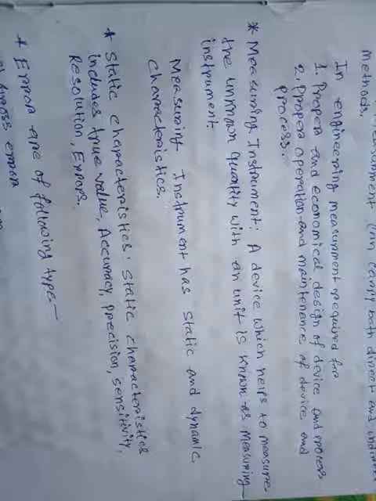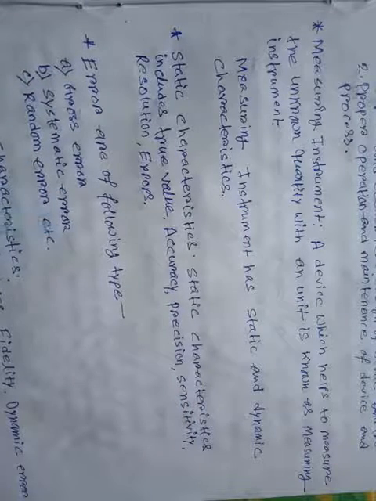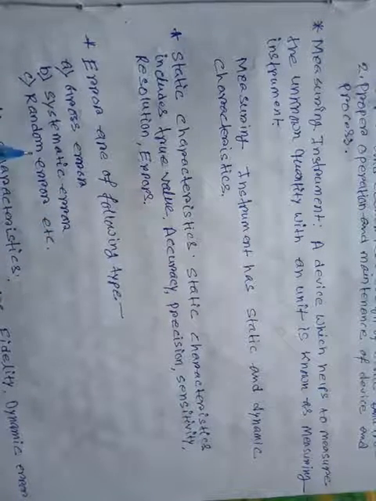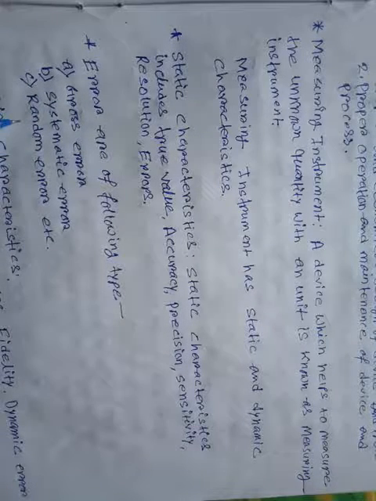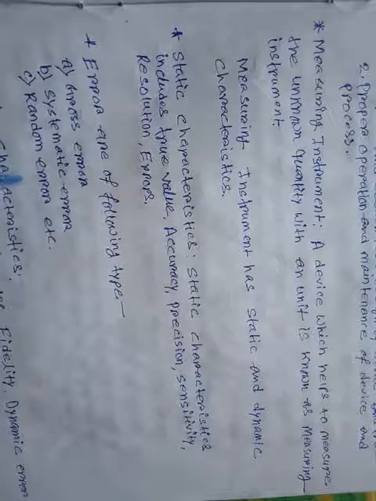When I measure any unknown quantity, an instrument error can occur. There are three types of error: gross error, static error, and random error.